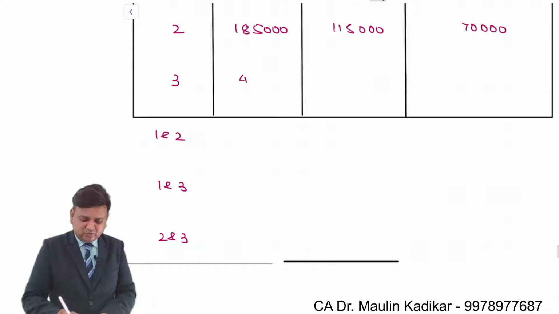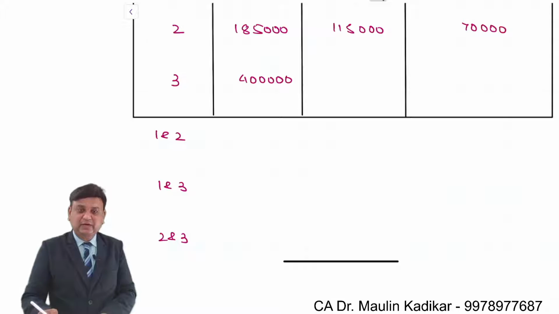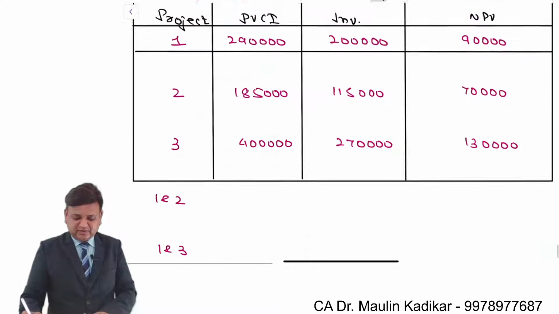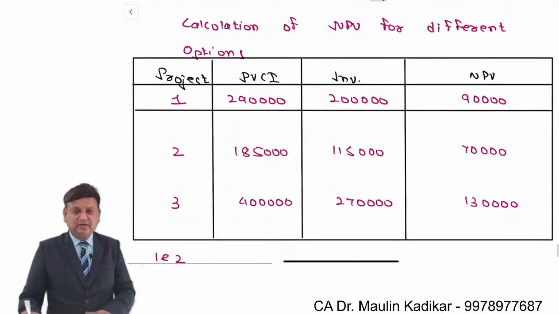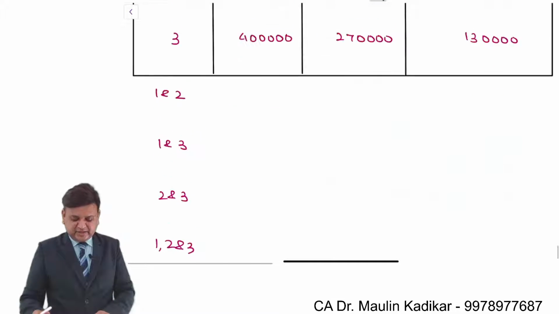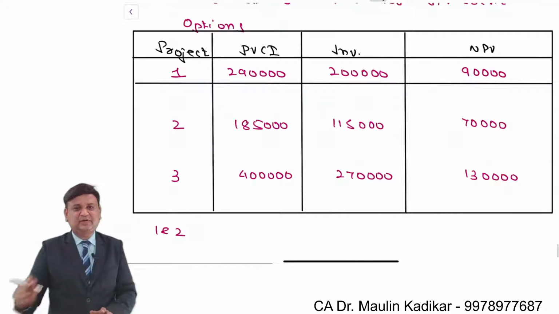If we accept only the third project, present value of the cash inflow is 4 lakhs, investment is 270, and NPV is 1,30,000. And so on, we are required to answer. I already have done 3 answers for you. Remaining answers you try to do on your own, then I will do the working for you.